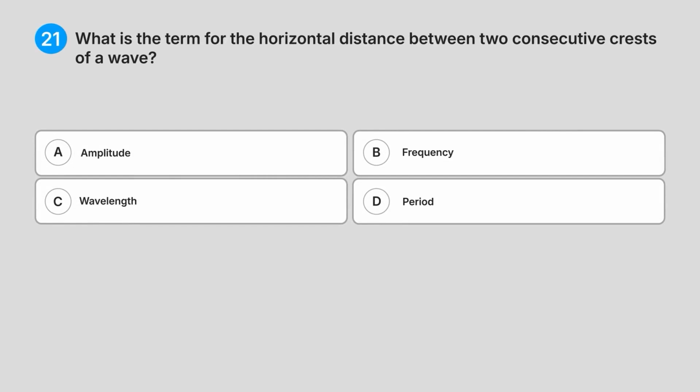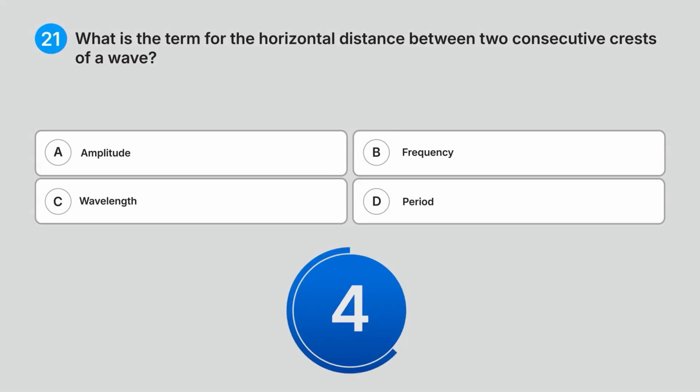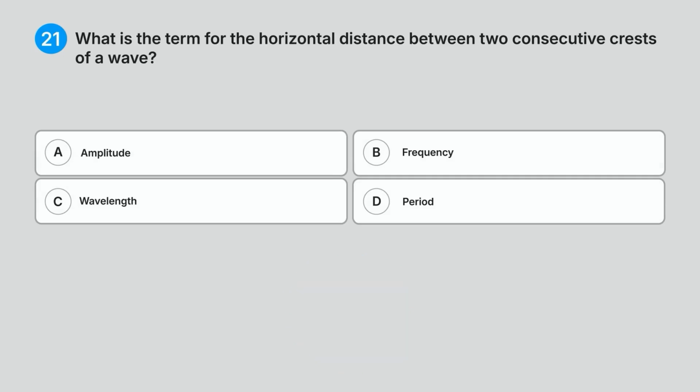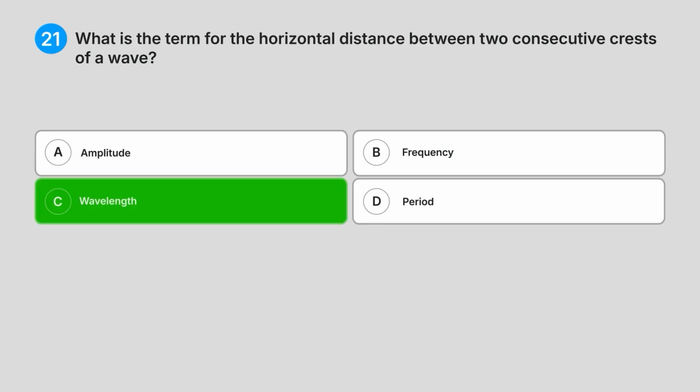21. What is the term for the horizontal distance between two consecutive crests of a wave? A. Amplitude. B. Frequency. C. Wavelength. D. Period. Do you know the answer? Correct answer, C. Wavelength.